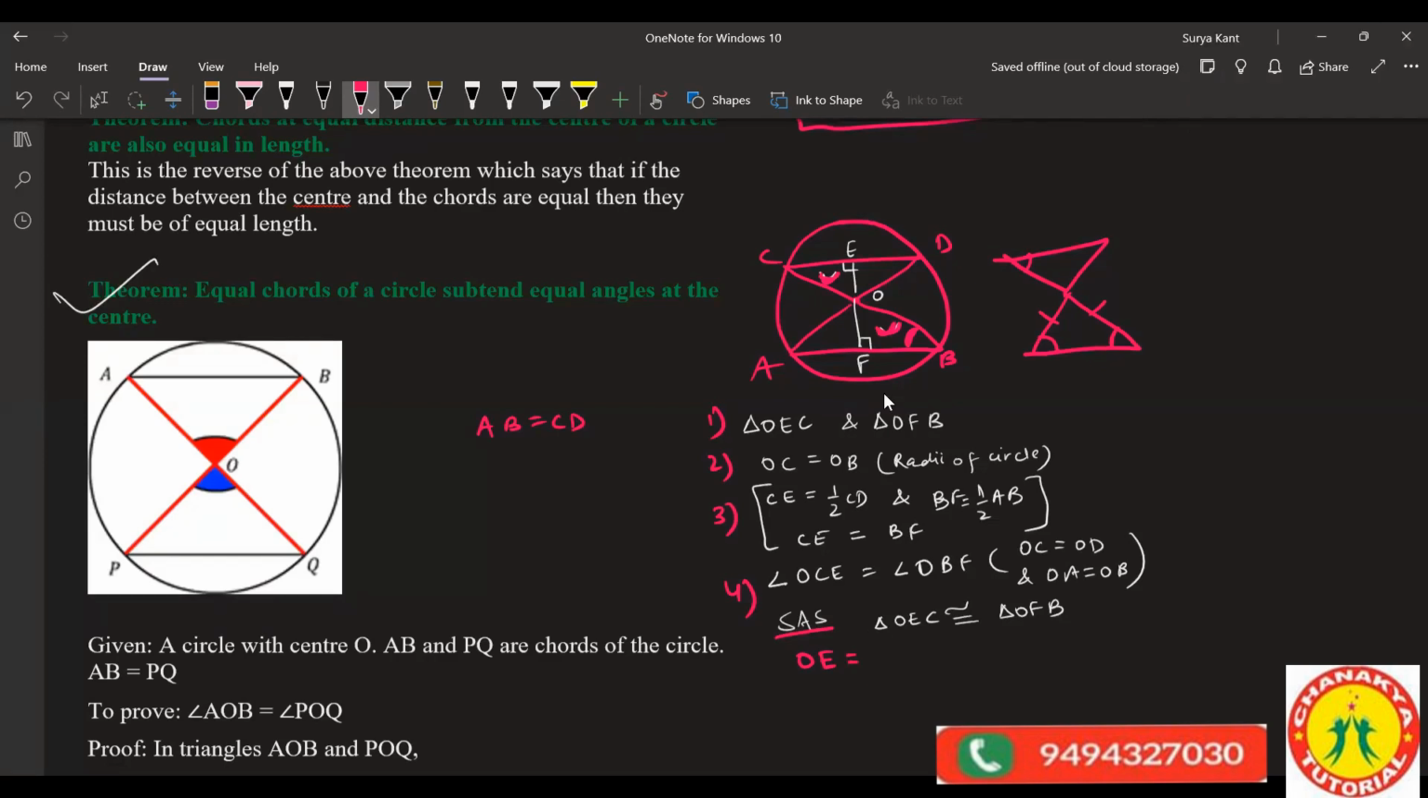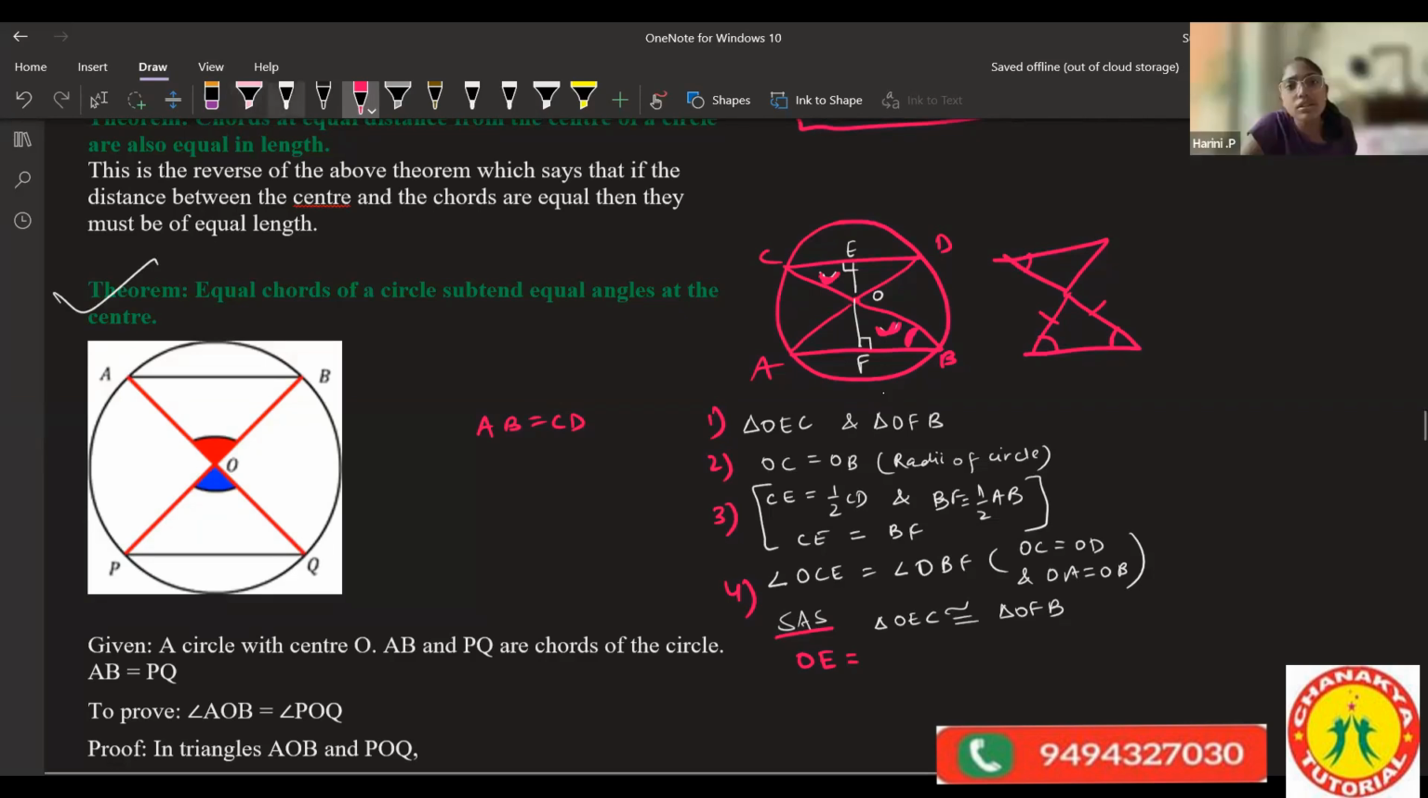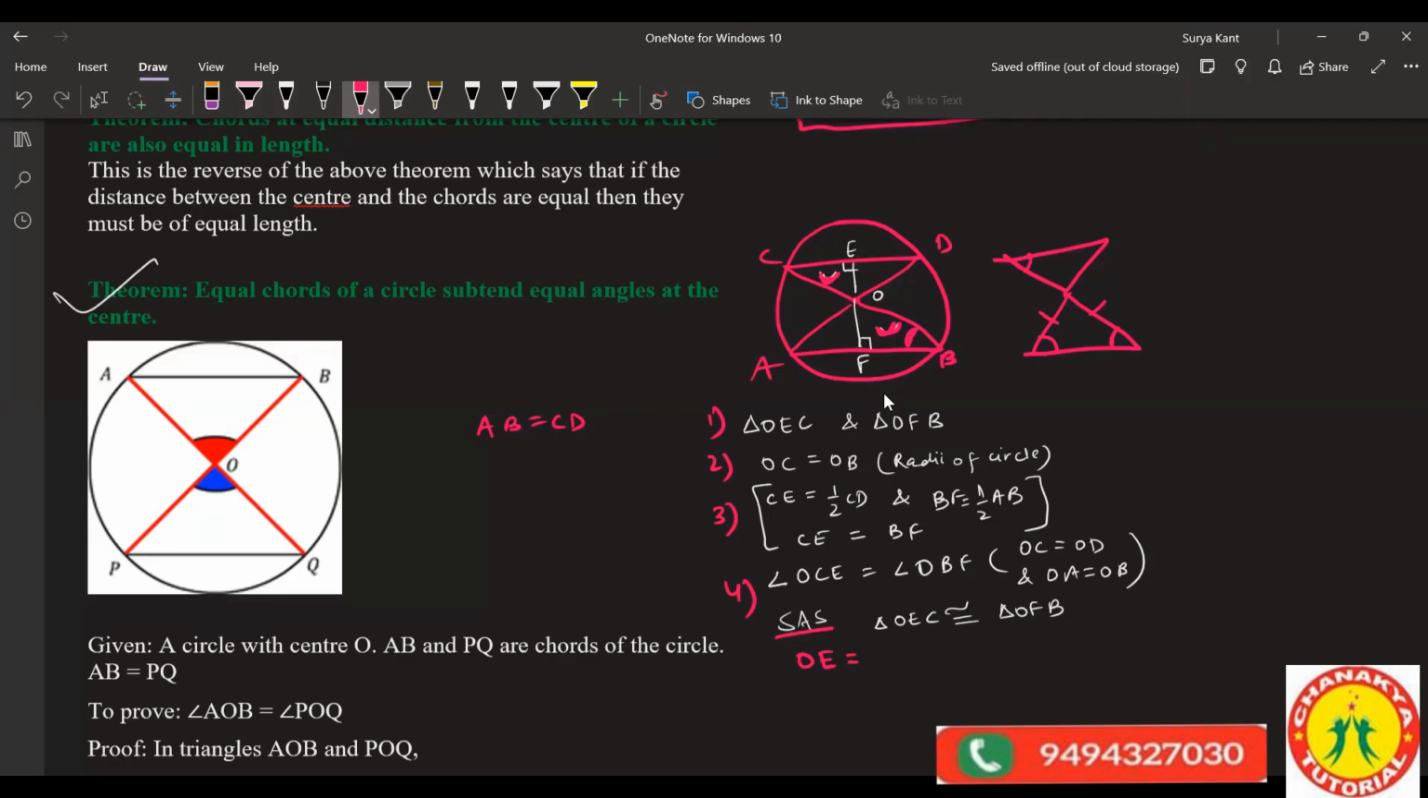Take the angle here. RHS is very easy. OC equals OC, because angle OFB is equal to 90 degree. We have to prove that they both are equal. Because 90 degree you can write. You have to prove only this line is equal. You can prove this in place of the fourth one. O is equal to OF.